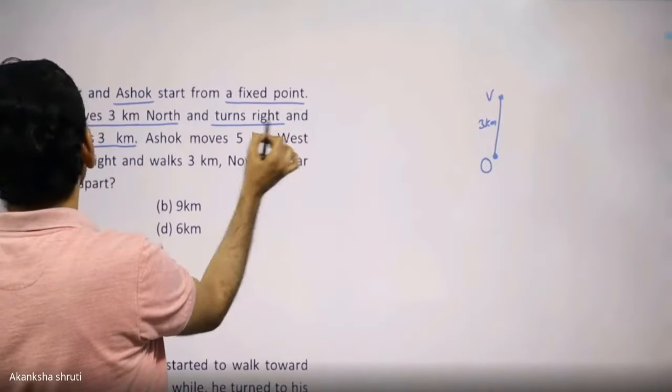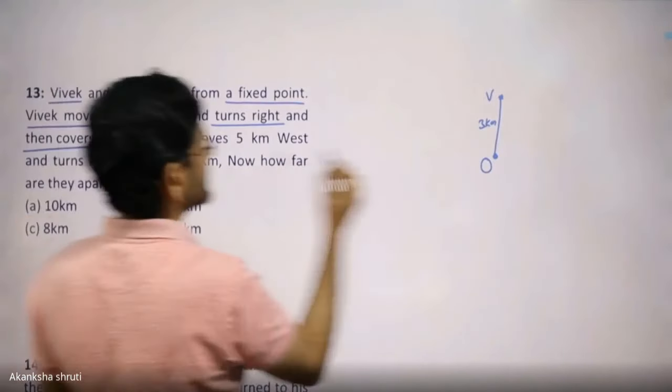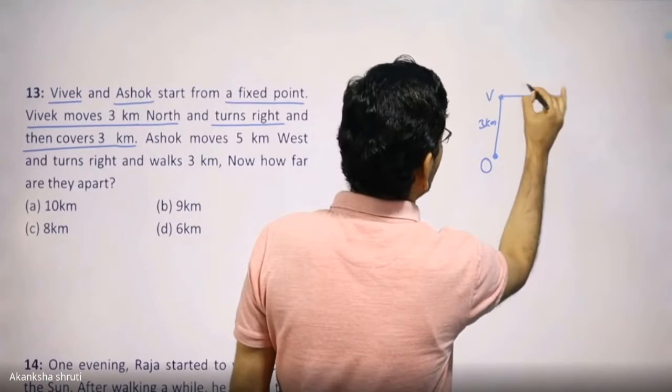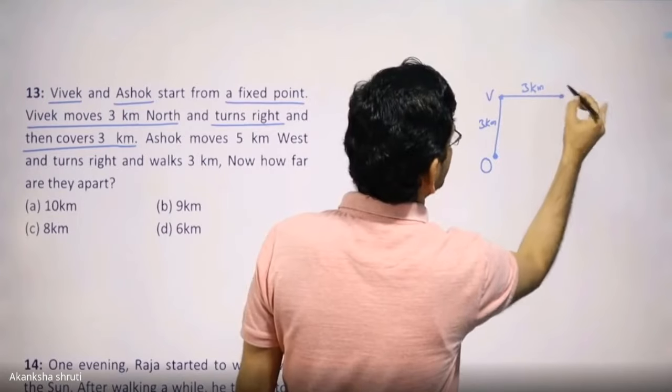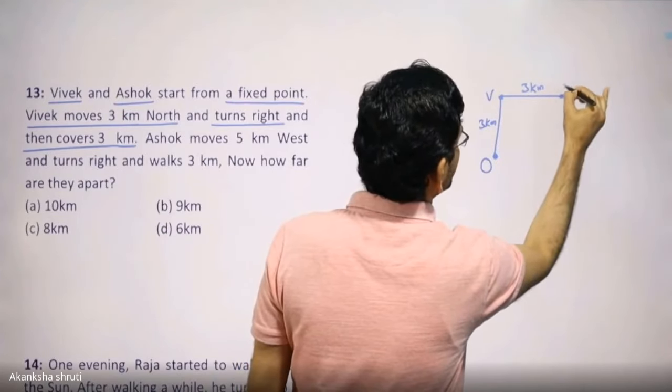And turned right, then covered 3 kilometers. So for this Vivek, the right will be this one. This is another 3 kilometers. Consider he has reached from point V to A.